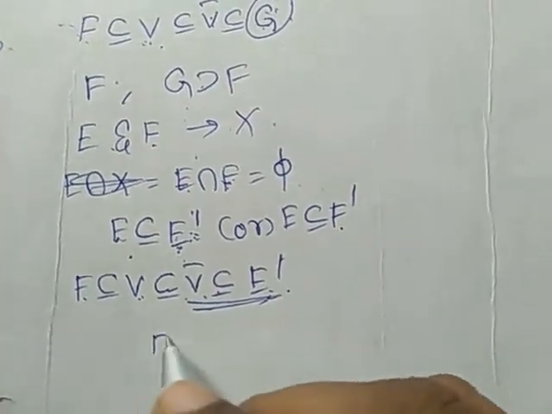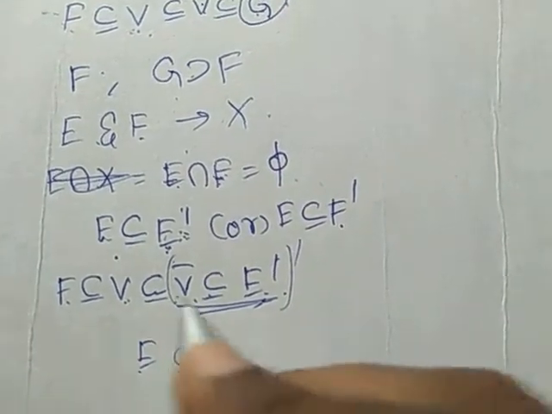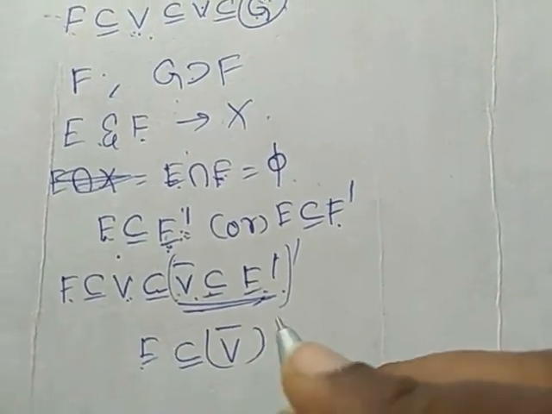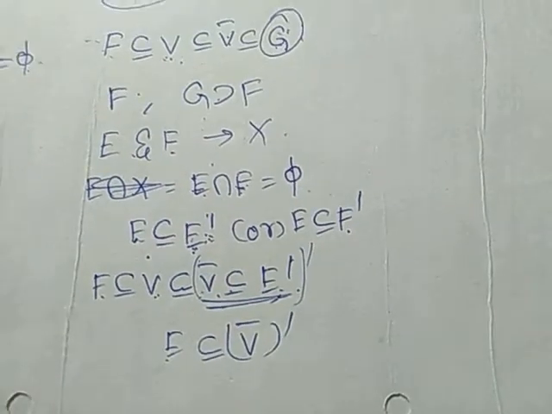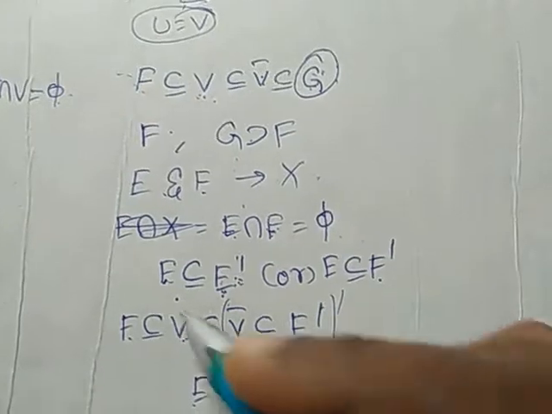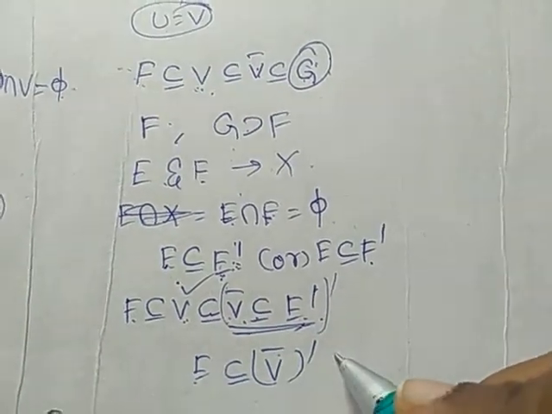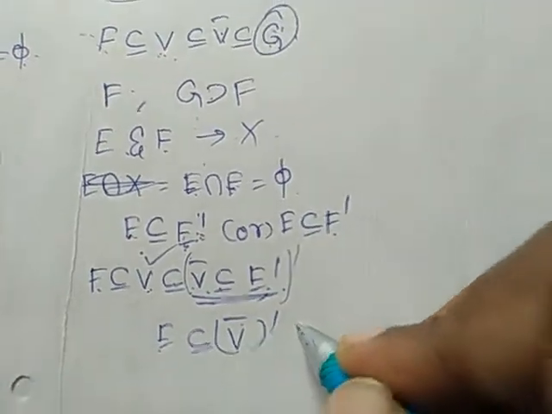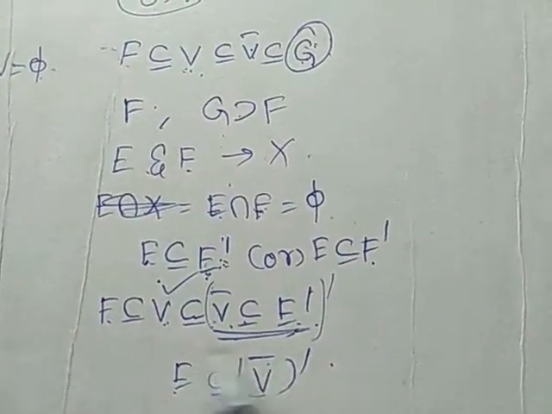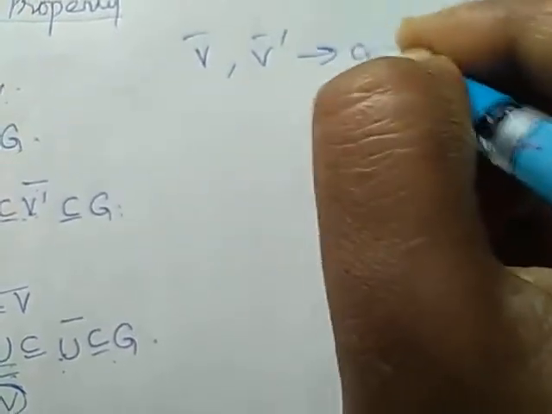This implies, when I take the complement of these two, E is a subset of V bar dash. And V is open. V closure dash is also open. Therefore, V is open, V bar dash is open set.